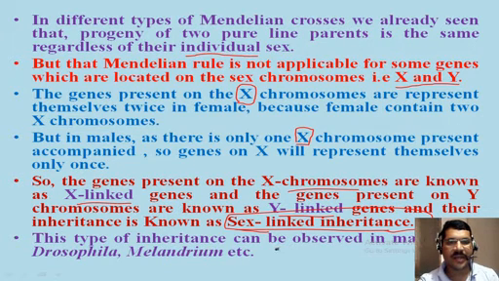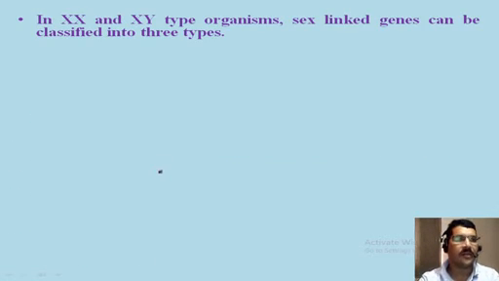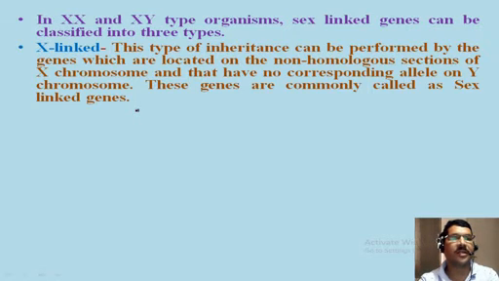This type of inheritance can be observed in different types of mammals including human beings, Drosophila, Melandrium, etc. Now in XX and XY type organisms, sex-linked genes can be classified into three types. So human beings and Drosophila contain XX and XY type sex chromosomes, and they are classified into three different types. One by one we will discuss.